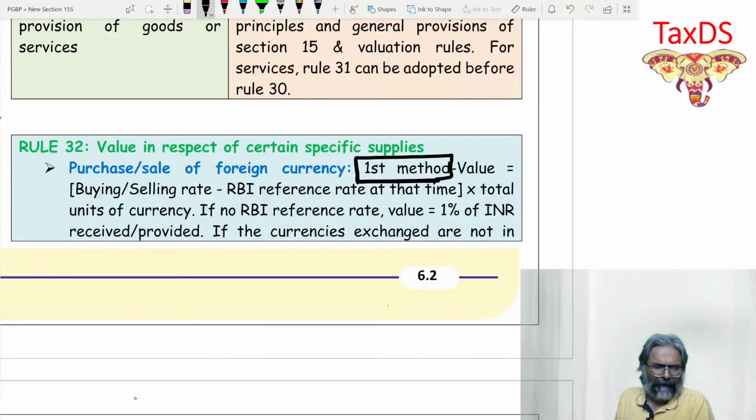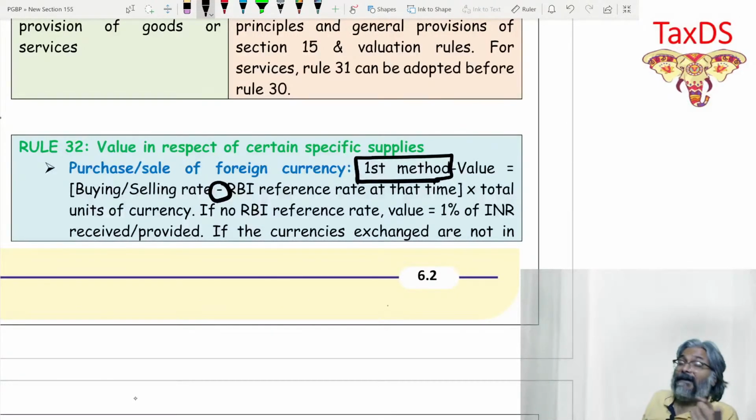Students, if you see very carefully now, the first method that has been given to you is about the buying or the selling rate minus the RBI reference rate at that time. Students, this buying and selling rate you should understand not from the point of view of the customer, but from the point of view of the authorized dealer, because they are the supplier. And if they are the supplier, obviously for them we are calculating the value of taxable service.